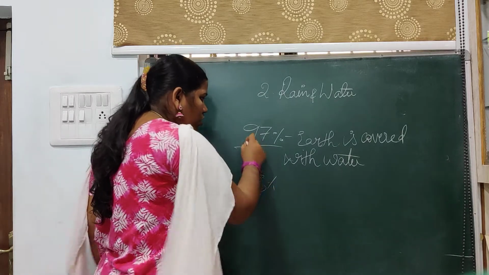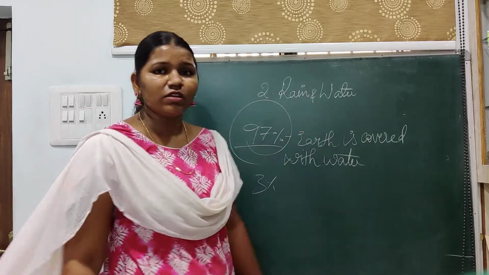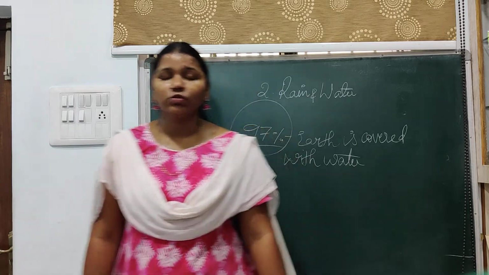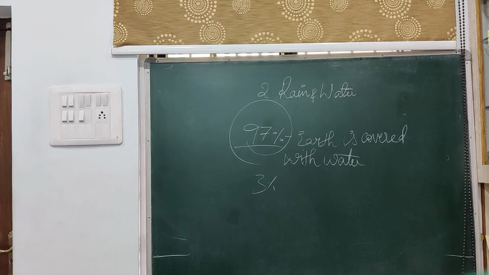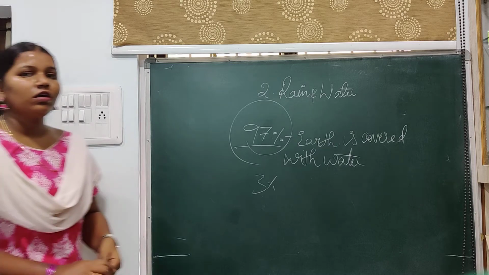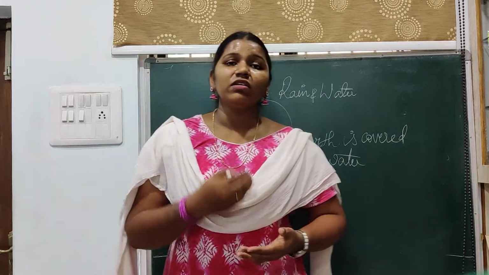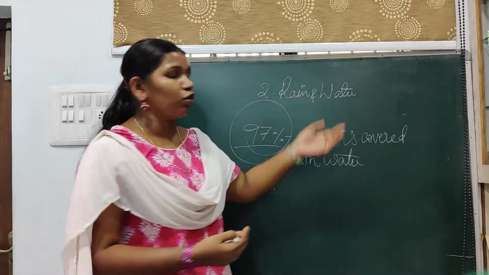That means almost everything is dependent upon water. So that's the reason why we are discussing rain and water.